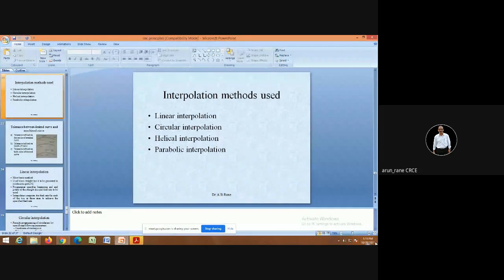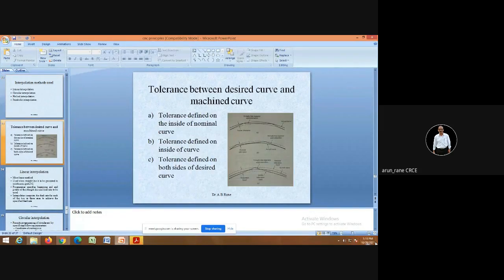Circular interpolation means x square plus y square is equal to r square. That is circular interpolation. So there are mathematical models and there is a fixed relation between the movement of the two axes. This is what is called as the interpolation. The movements are not anyhow.